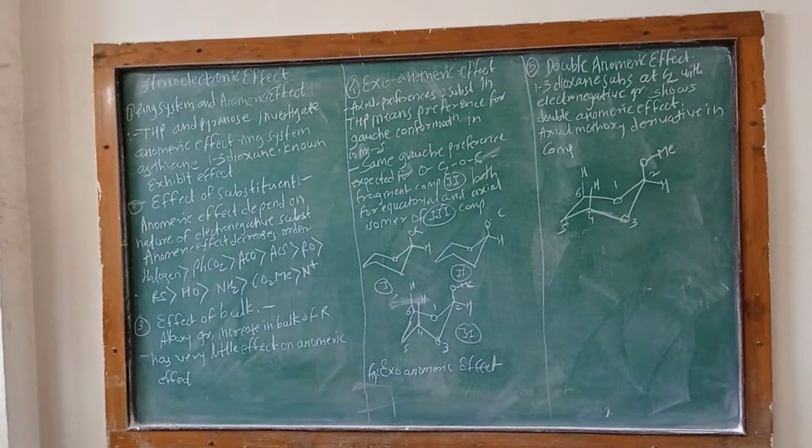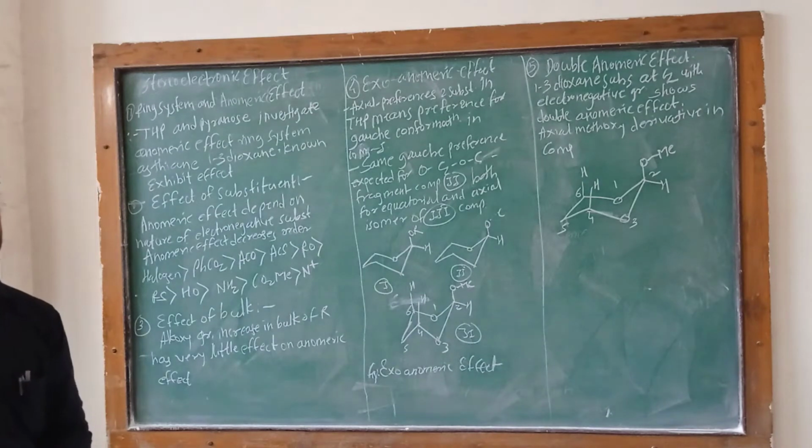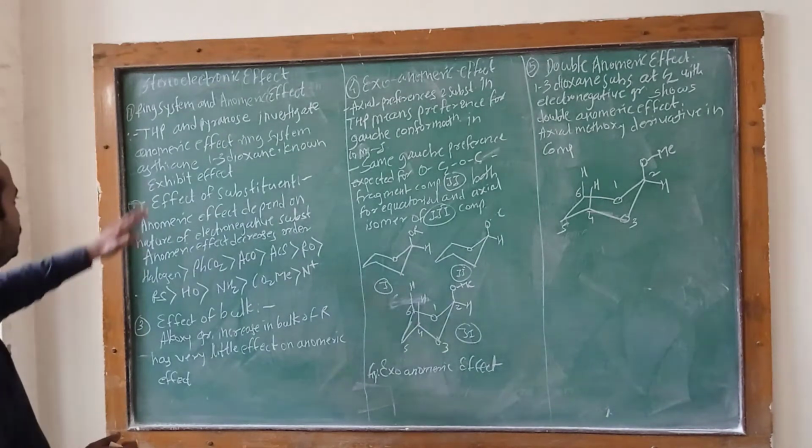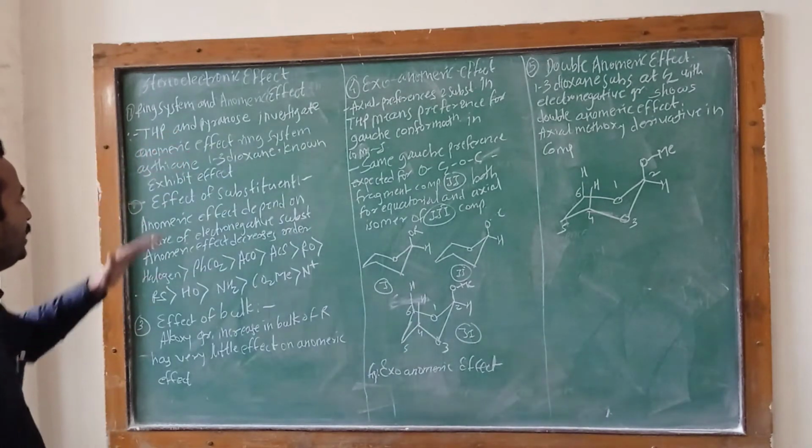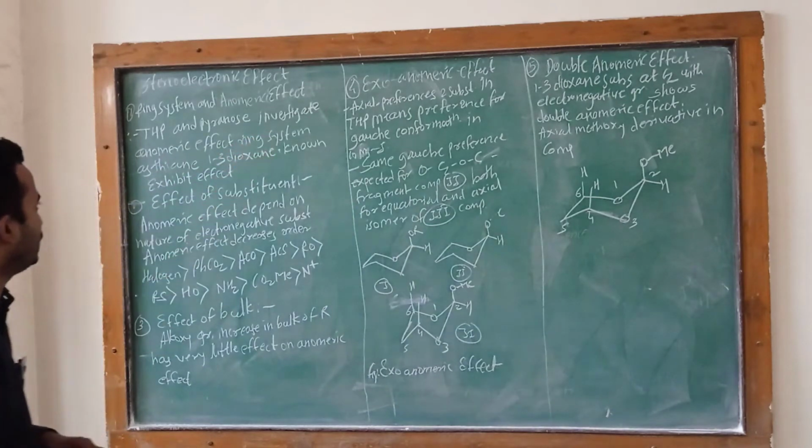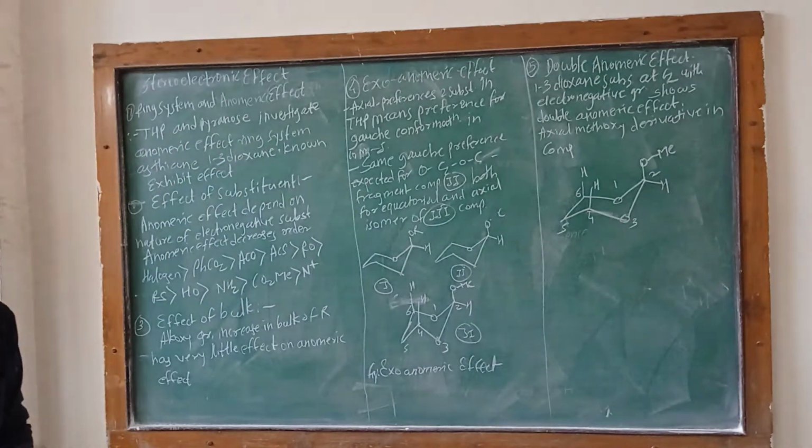We discuss the ring system and the anomeric effect, such as in tetrahydropyran and pyranose. The anomeric effect is investigated in the tetrahydropyran ring and the pyranose ring.